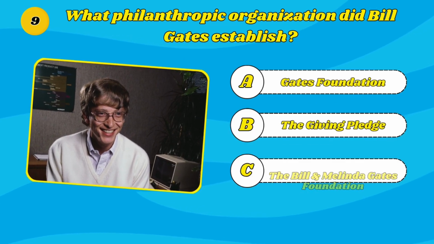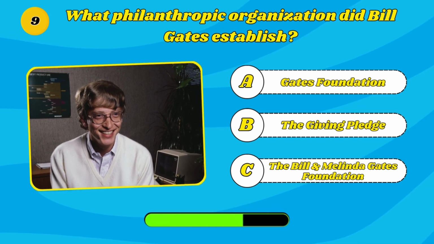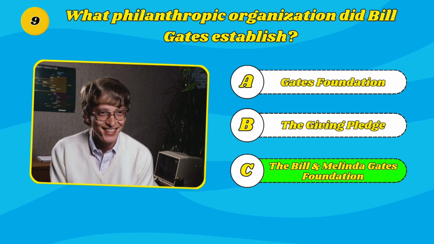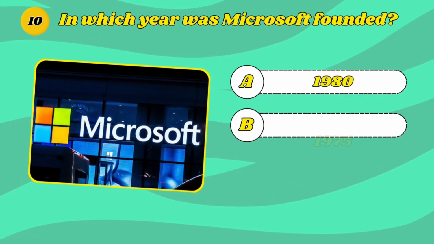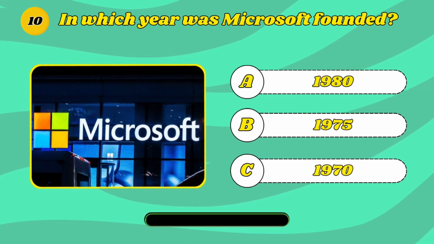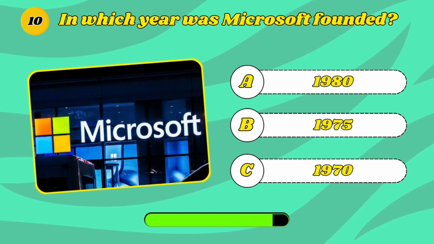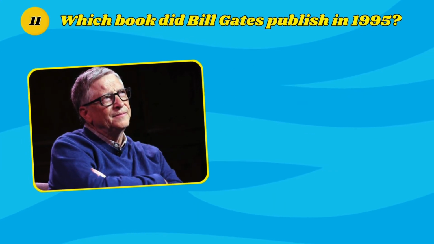A. Gates Foundation. B. The Giving Pledge. C. The Bill and Melinda Gates Foundation. It's the Bill and Melinda Gates Foundation. In which year was Microsoft founded? A. 1980. B. 1975. C. 1970. Yes, it's 1975. Which book did Bill Gates publish in 1995?